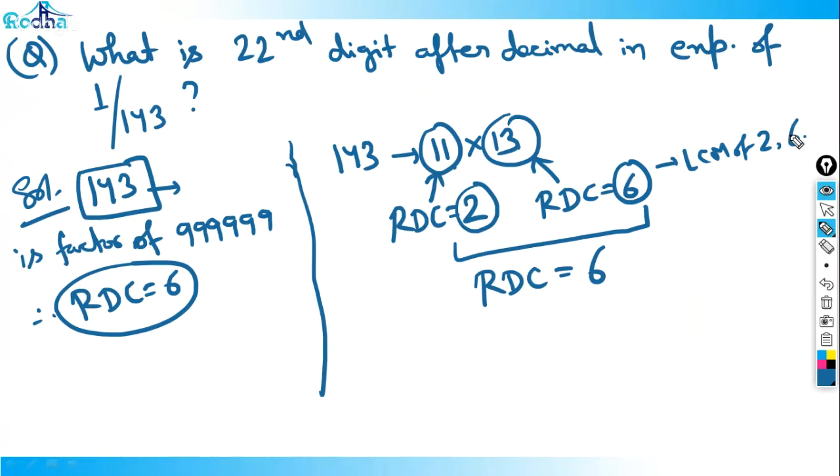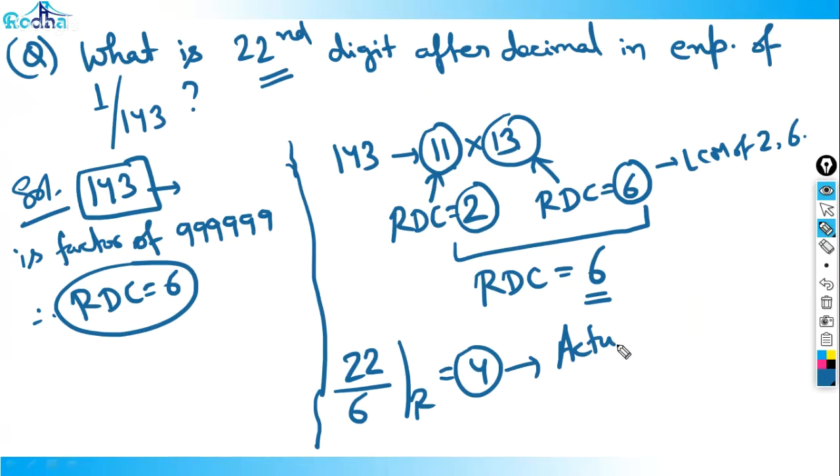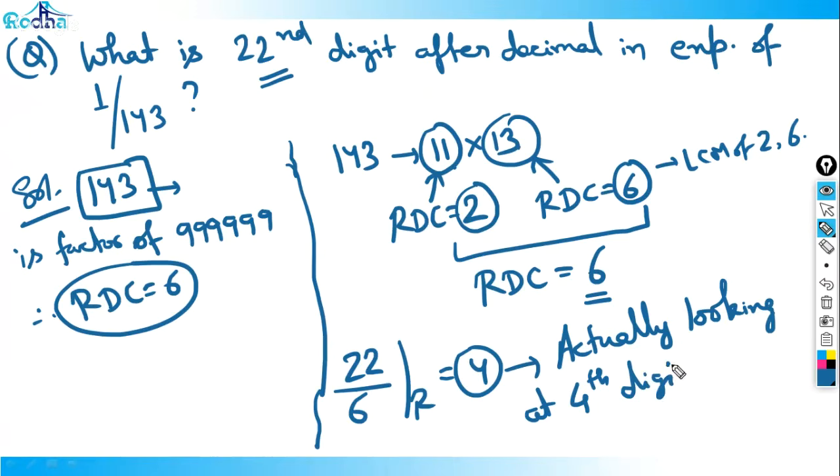Yeah. So if RDC for this 143 is 6, now what can we do? We can simply answer now. Now we can take up the calculator actually, right? If I want the 22nd digit, it is repeating after every 6 digits. That means 22 by 6, my remainder will be equal to 4. So what I'm looking at is the fourth digit after decimal.